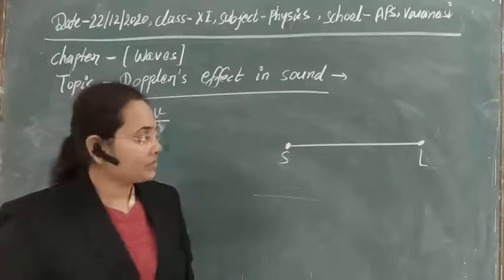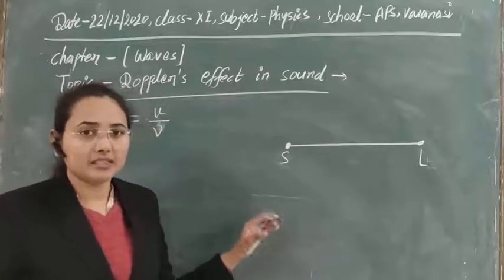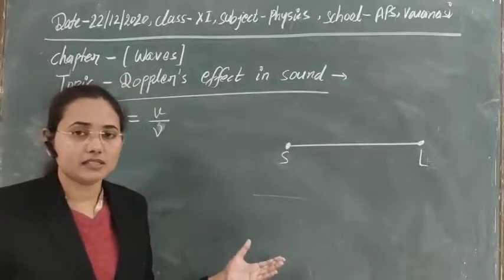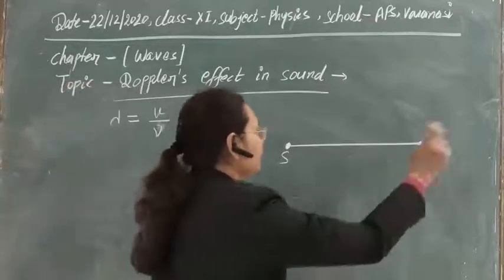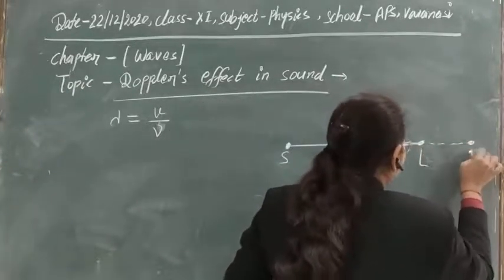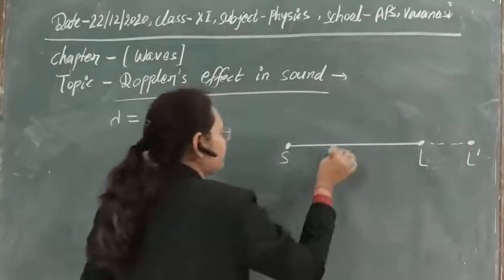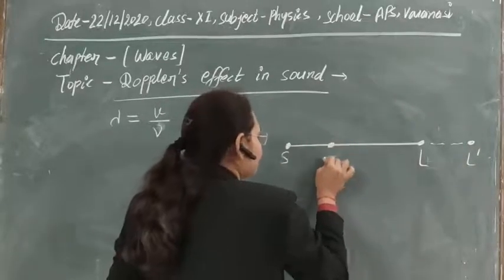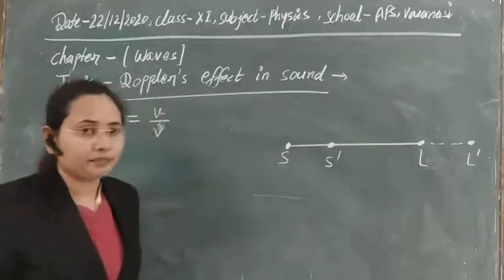First of all, let's calculate it in general. After that, we will discuss sign conventions. So if these two are moving, then suppose after some time t the listener reaches some L dash and the source reaches S dash.